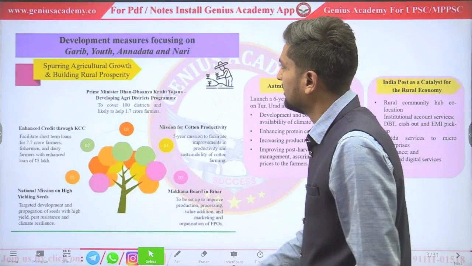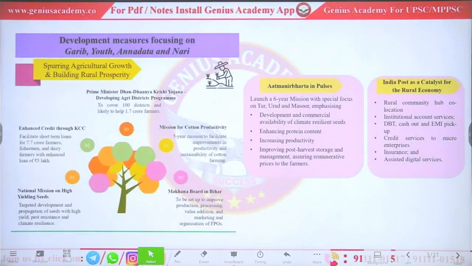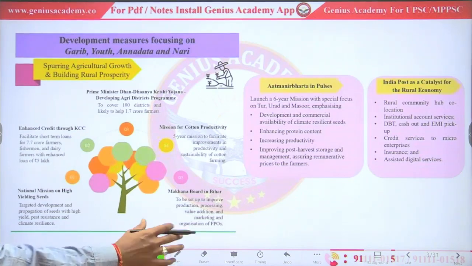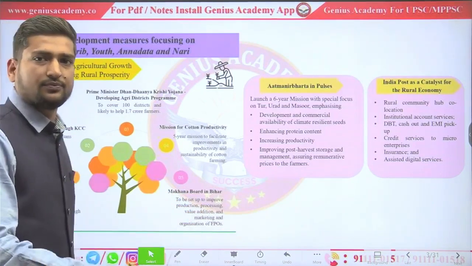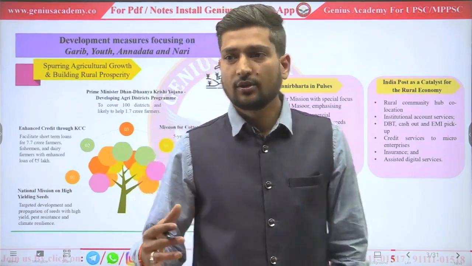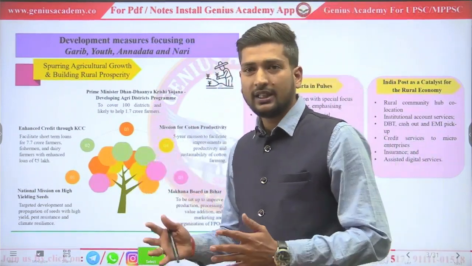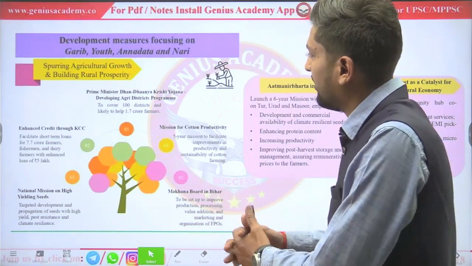Just revise it. See, development measures for agriculture prosperity and rural prosperity. The government launches Pradhan Mantri Dhan Dhanya Krishi Yojana, under which a 100 district program will be launched. In these districts, the government will provide facilities of irrigation and e-NAM, e-Mandi, through which the government can remove middlemen, which will be helpful for doubling the income of the farmer.